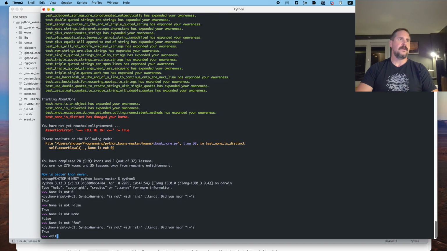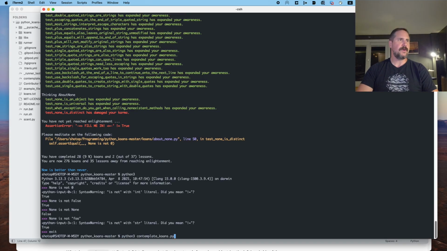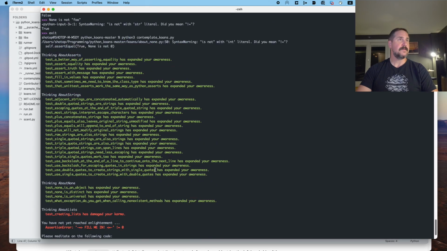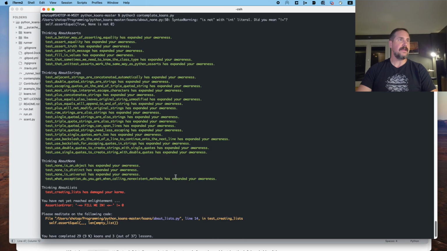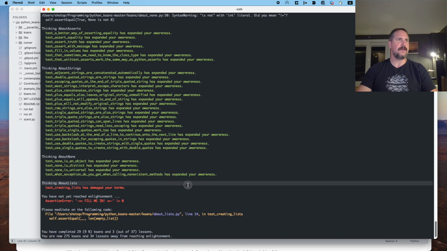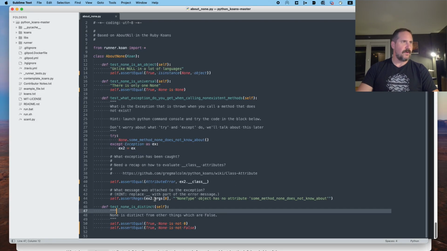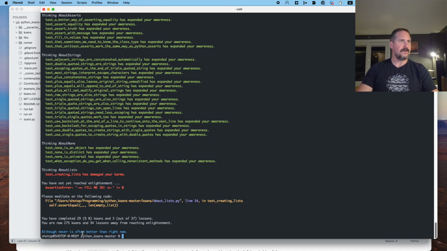Exit. Run the contemplate Koans. Okay, so we've made it out of the thinking about nil, test none, thinking about none file, and now we're thinking about lists. All right, so let's do that. Maybe we can wrap up after we finish that. Some interesting quote here. Although never is often better than right now. I don't know if I believe that quote.